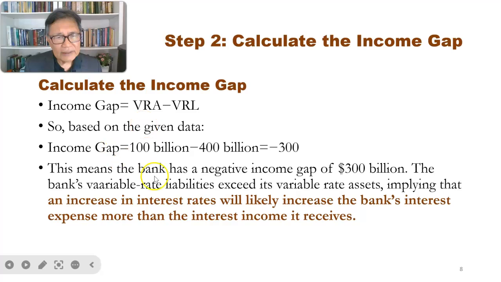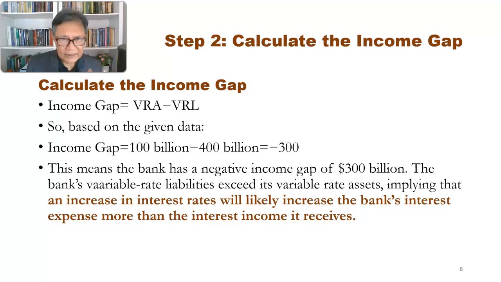So given from the data that our VRA is 100 billion and the VRL is 400 billion, the income gap is a negative 300 billion. So it means that the bank has a negative income gap of 300 billion. So what does it imply? We can see that in the income gap of minus 300 billion, the VRA is lower than the VRL, right?